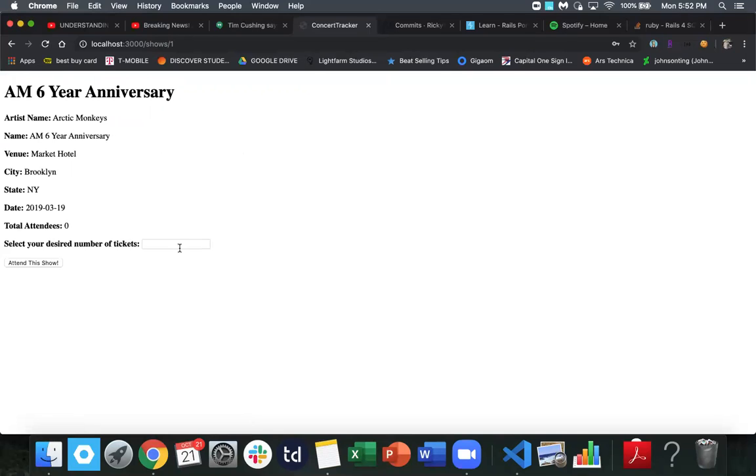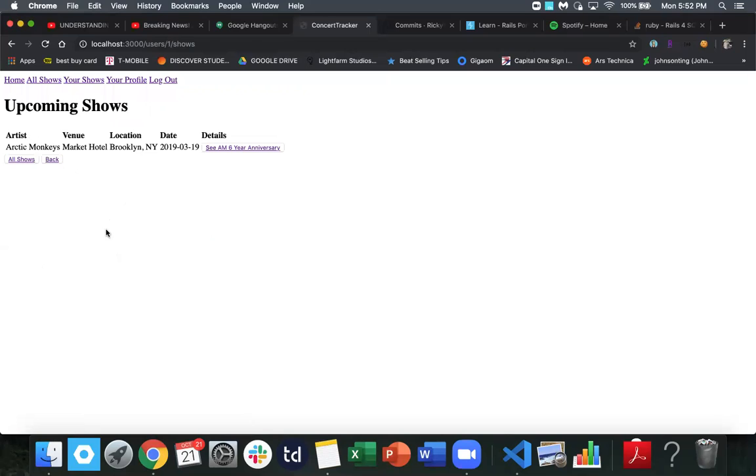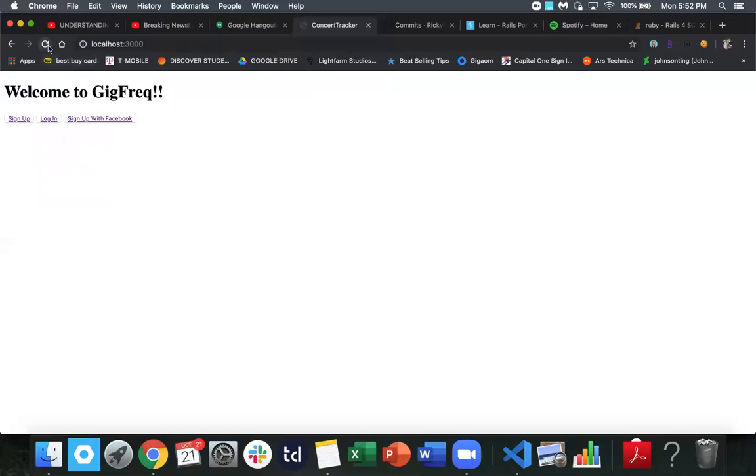We will click the show and then the user will see something different. They'll see a desired number of tickets. They'll select how many tickets they want, and then they'll click attend this show. And now it shows up under their upcoming shows. Pretty cool. So now if we log back out, let's refresh the page real quick.